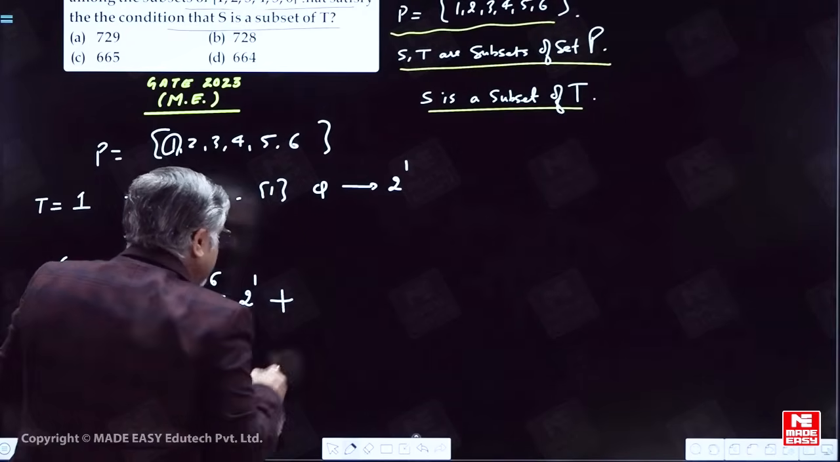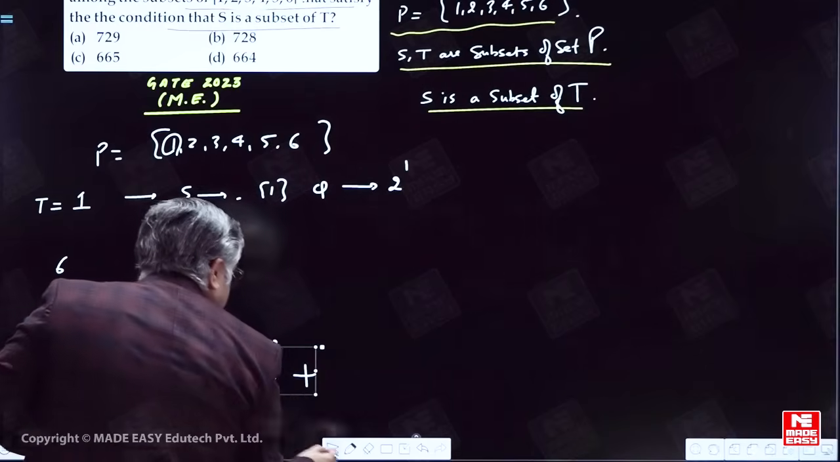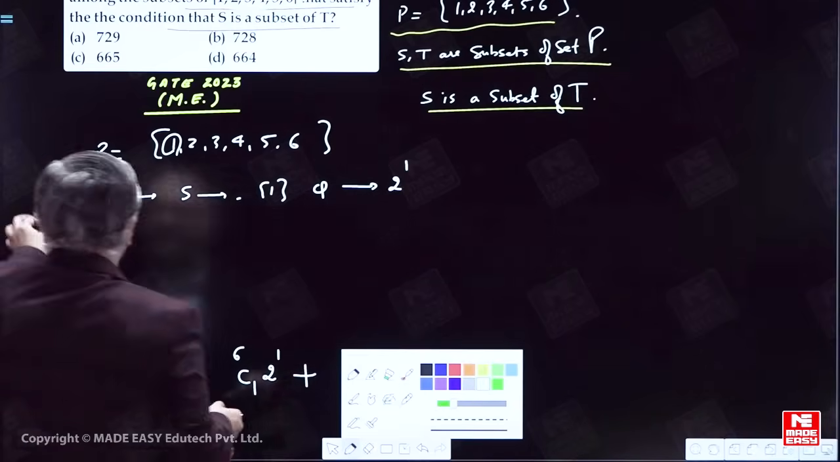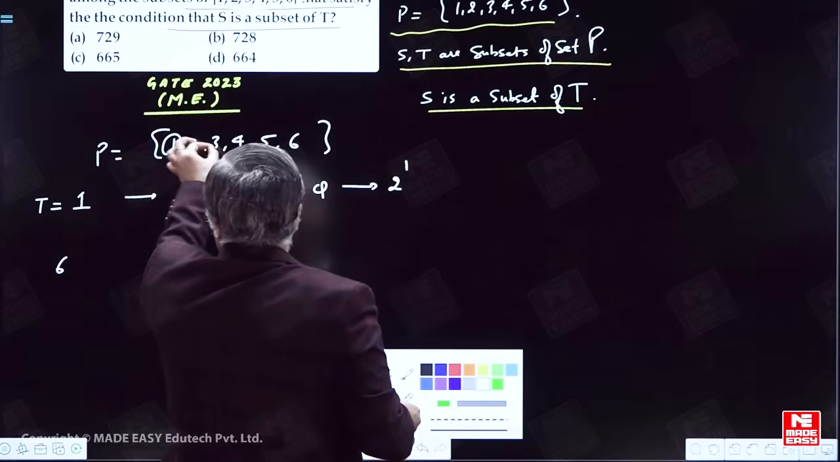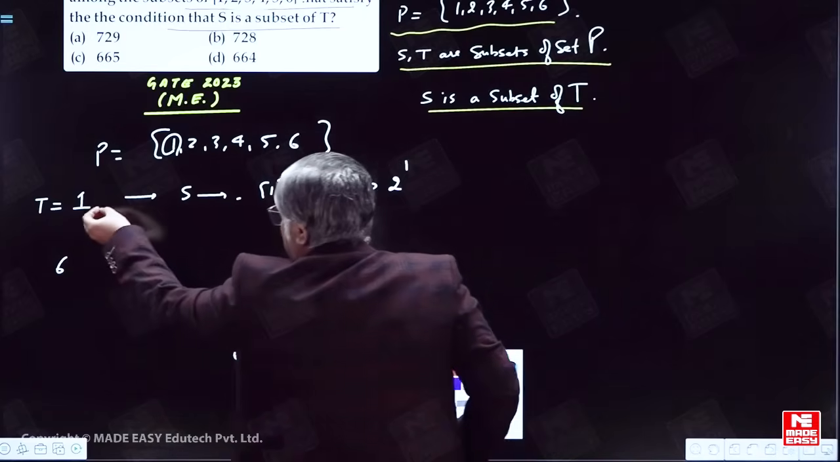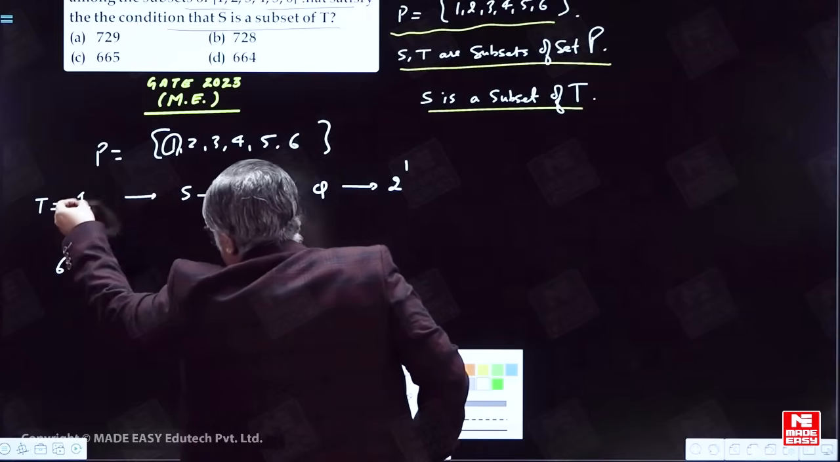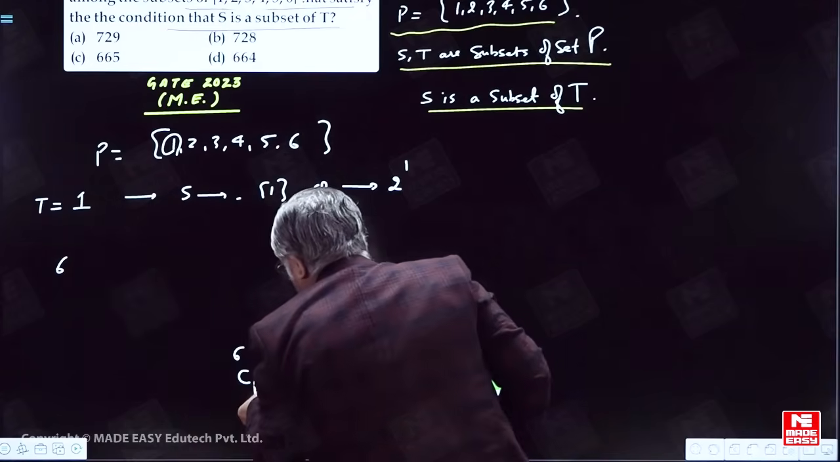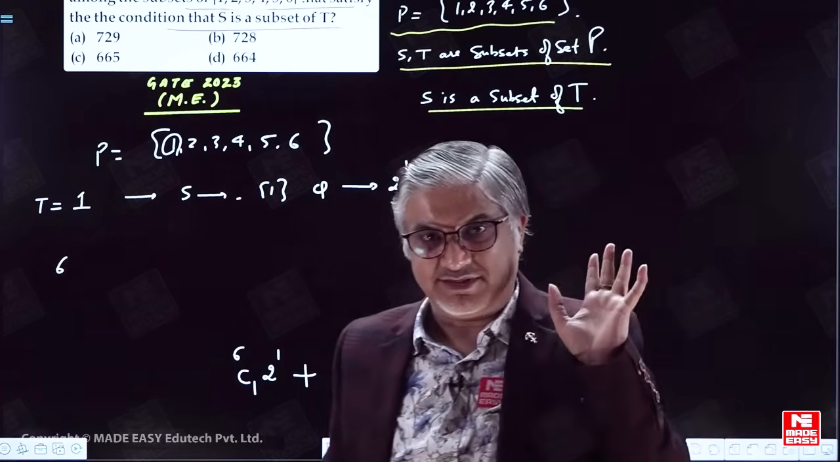Similarly, if T contains only element 2, it is again going to have 2 power 1 sets. T contains element 3, again 2 power 1 subsets. So we are selecting only 1 element from P, which is T. That can be done in 6C1 ways, and for each of them correspondingly there will be 2 power 1 subsets.